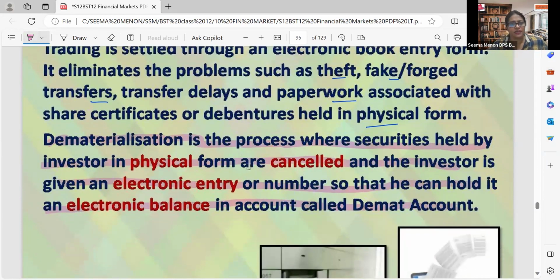So this is the process where securities are held by an investor. Suppose Mr. A wants to purchase shares, and if he has any physical form, it will be cancelled, and the investor will get an electronic entry or electronic number, and he can keep the balance of the shares in his demat account.